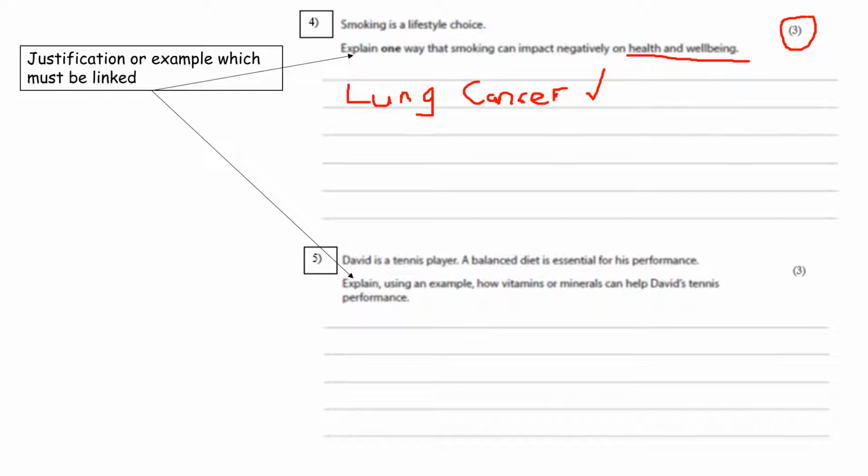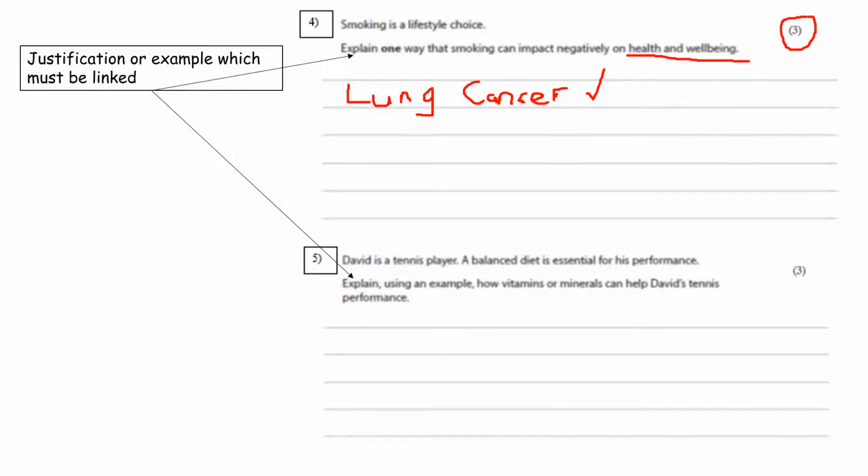So what I might want to do is then expand and say how smoking could cause that to happen, and I then might want to start saying a little bit more and expanding on that for my 3rd mark. And sometimes when I want to expand, using words like therefore or due to are quite nice ways to then link what you're saying and expand a little bit more on that.